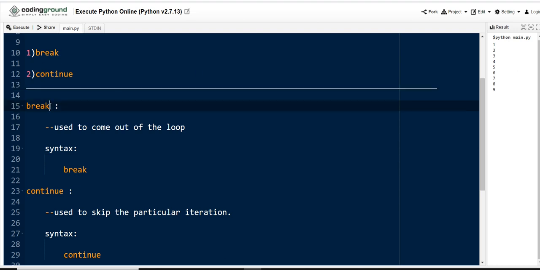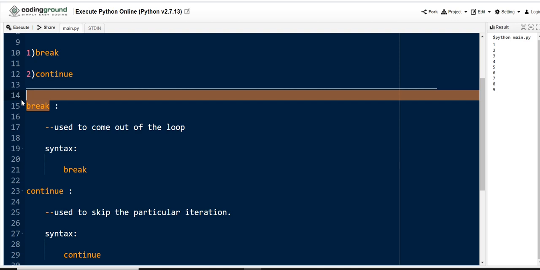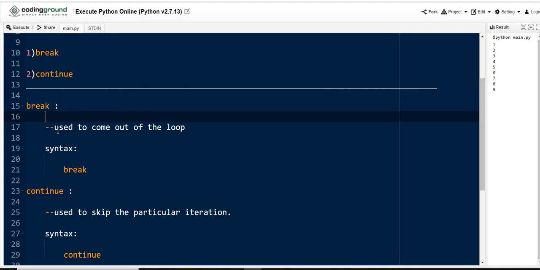Let me start with the break statement. Break is a keyword. This keyword is used to come out of the loop while we are working with loops. Based on our requirement, in case we need to come out of the loop based on some condition, in such cases we choose the break statement. This is the syntax for the break statement. You need not keep any semicolon like in C language, where we keep a semicolon. Here in Python programming, we just keep the break keyword, that's it.